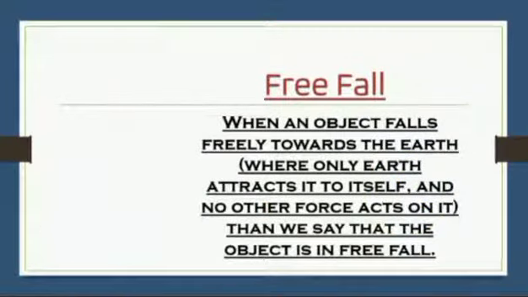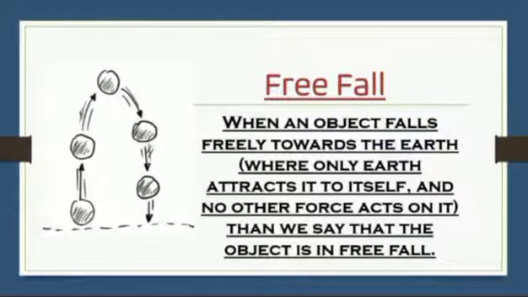Our next topic is free fall. We have learned that the earth attracts the body towards it. This is due to gravitational force. Whenever an object falls towards the earth under this force alone, we say that the object is in free fall. While falling, there is no change in the direction of motion. But due to Earth's attraction, the magnitude of velocity changes. And we know that change in velocity involves acceleration. This is what free fall is. We can shortly define free fall as follows.